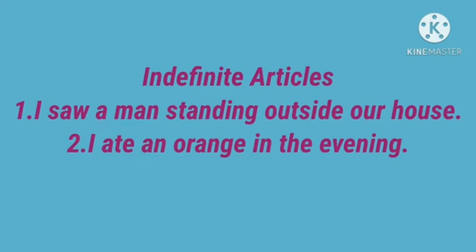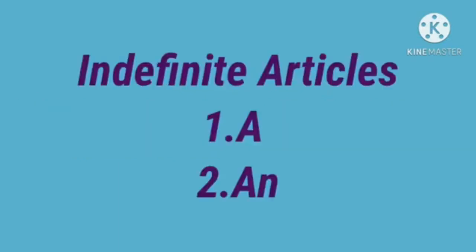So, the articles a and an can refer to any person or thing. These are indefinite articles. So, what are the indefinite articles? A and an. Why? They can refer to any person or thing.